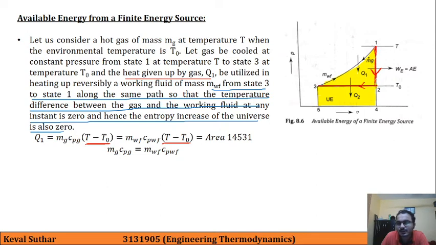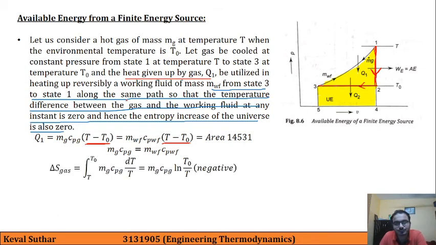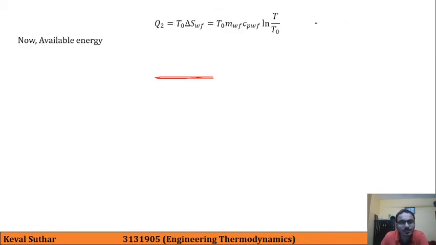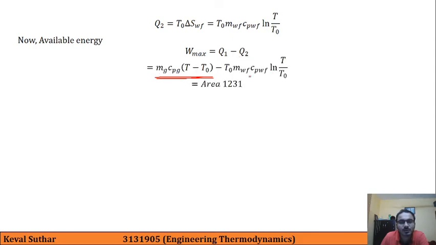So this is the way these things are happening, which is not written over here. So that's why Q2 is coming, that is T0 delta S WF, which is equal to T0 mwf Cpwf ln T by T0. Now available energy is given by W max Q1 minus Q2, and it is given by this formula, which is area 1231.